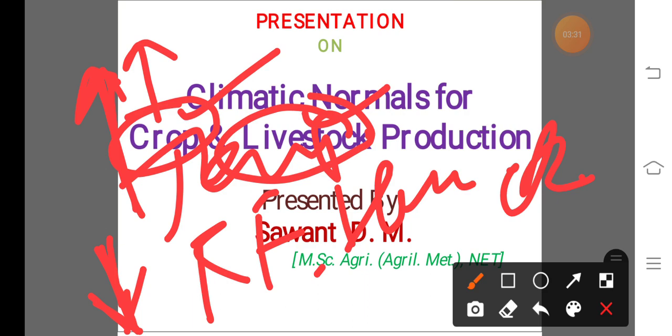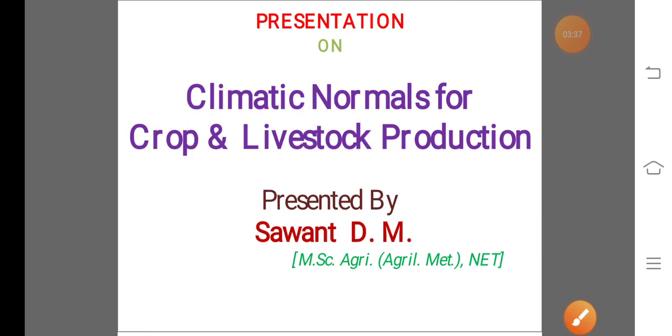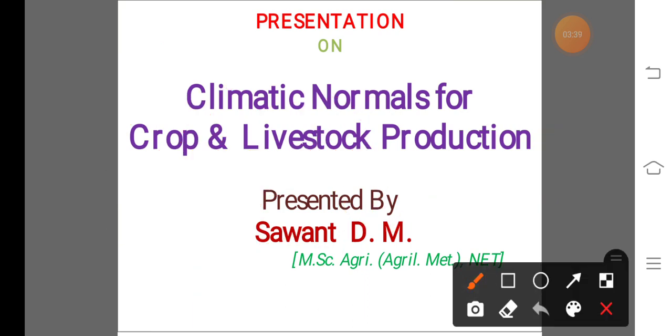In simple language, how different weather parameters are suitable or how they have an adverse effect, that means a negative influence, on the crop and livestock. This content or study of these factors is known as the climatic normals. So this is about the climatic normals.